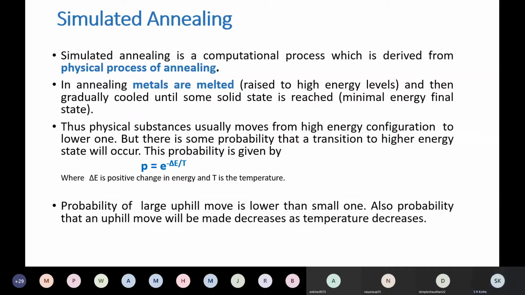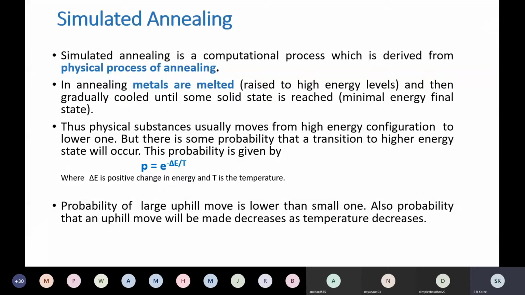That means converting that metal into the low energy state, that means solid state. That means melted metal converting into the solid state. That is the annealing process, where metals are melted. So this annealing process has been modeled, and we are going to use that in the implementation of this simulated annealing algorithm. So we will revise what this means.